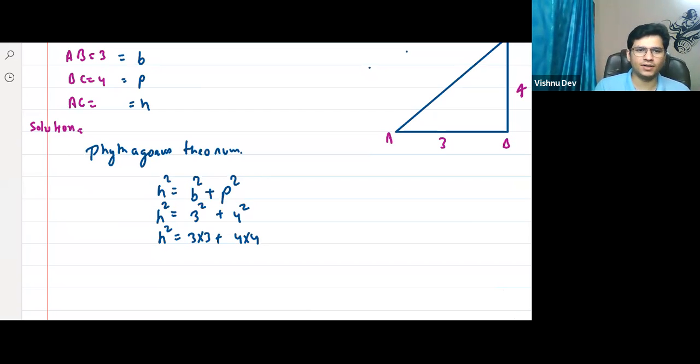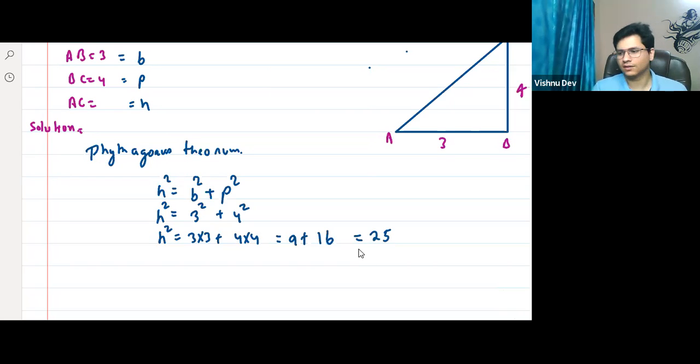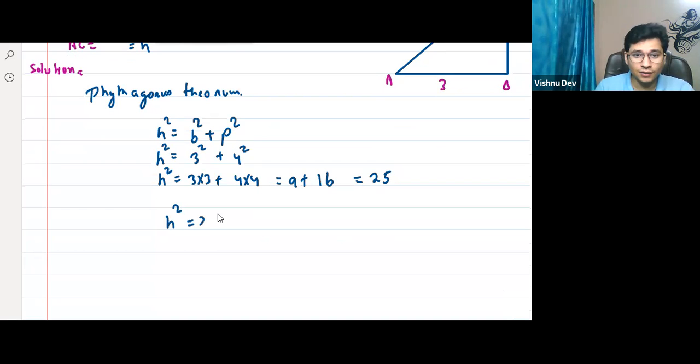Very good. So 3 into 3 is 9. What is 4 into 4? Yes, very good, 4 into 4 is 16. What is 9 plus 16? 25. Very good. But sir, h is equal to 25? No, it is h square is equal to 25, not h. Yes or no? H square is equal to 25, not h.